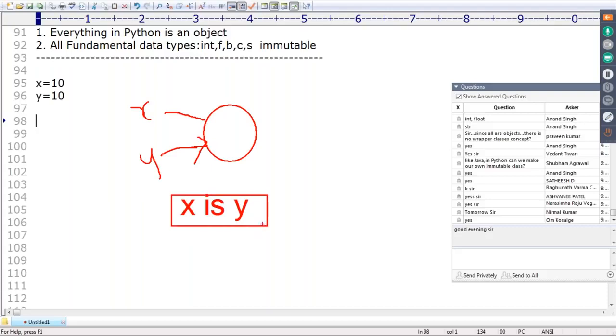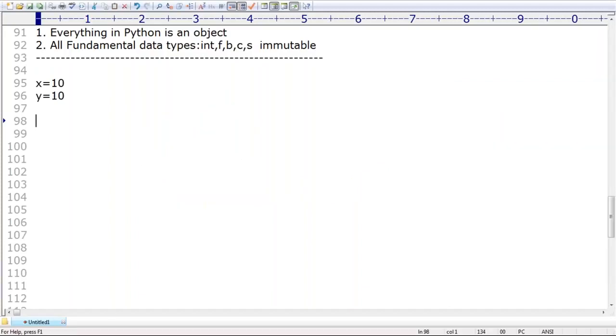If you use the is operator and both x and y point to the same object, then it returns true. Remember that. Instead of asking what is the memory address of x and what is the memory address of y, we use x is y. If it returns true, it means x and y are both pointing to the same object. We are not required to use id now. Now onwards we can use is.